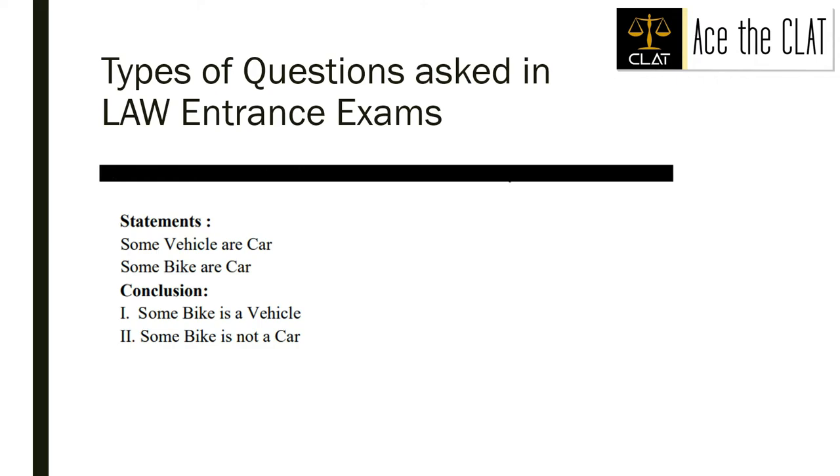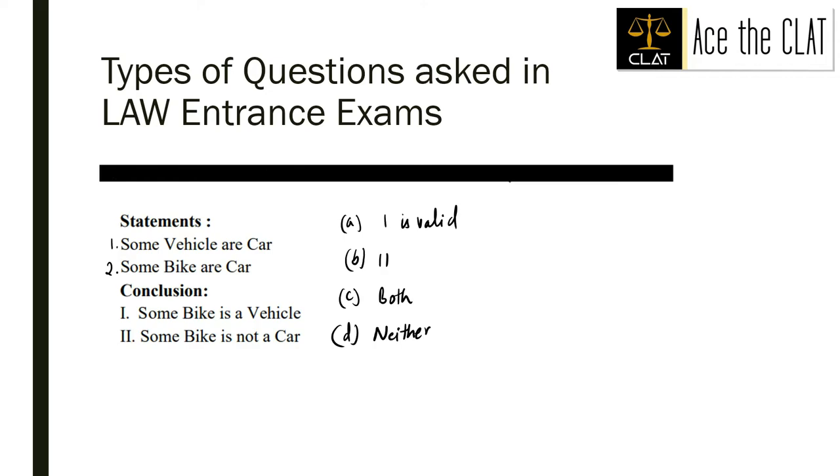So on your screen is the first type of question, which is a pretty basic one. It has 2 statements followed by 2 conclusions, and options would be: A, either one is valid, B would say second is valid, C would say both, and D would say neither.